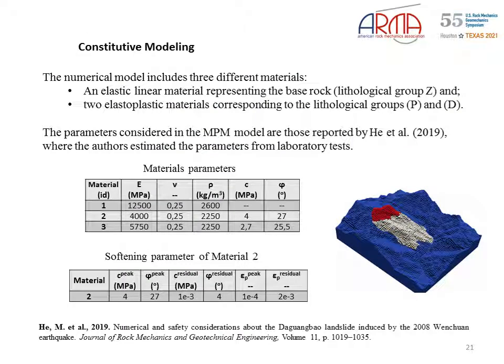The numerical model includes 3 different materials: an elastic material representing the base of the model, and 2 elastoplastic materials. The peak resistant parameters of materials 2 and 3 used in this model are those reported by He et al., where the author estimated the parameters from laboratory tests. For material 2, softening parameters are used to calibrate the model with the observed topography.